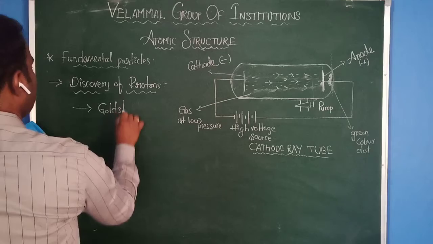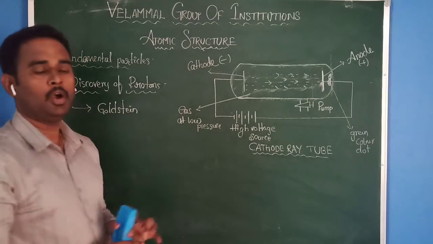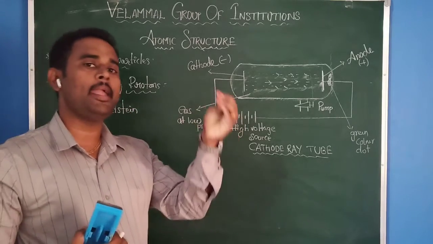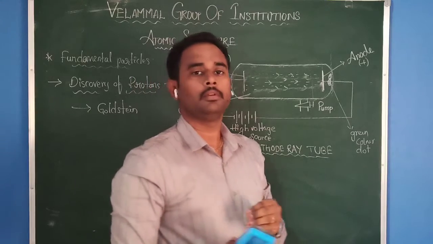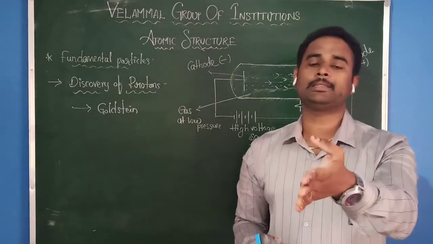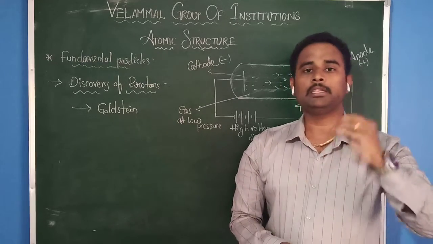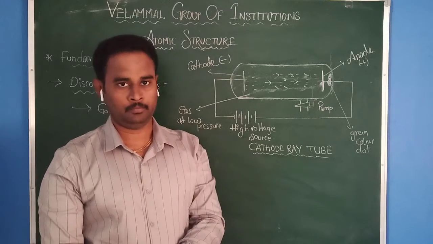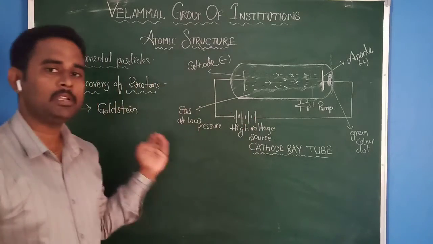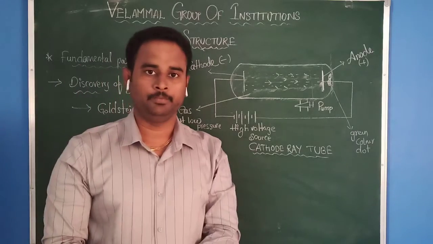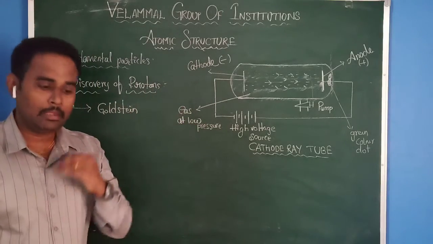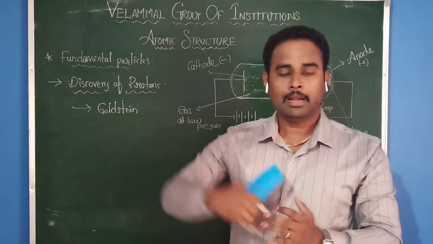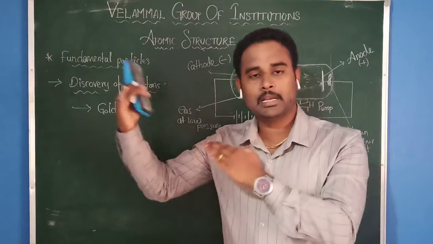He assumed that if there are negatively charged particles present, then to neutralize those negative particles, there must be some positively charged particles also present in any type of matter, any type of atom. Already J.J. Thomson discovered negatively charged particles are present. Then Goldstein said, to neutralize the negatively charged particles, there must be some positively charged particles also present.